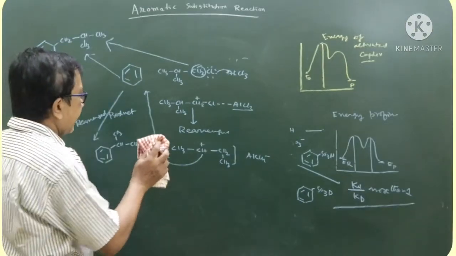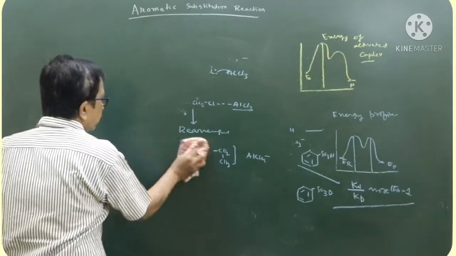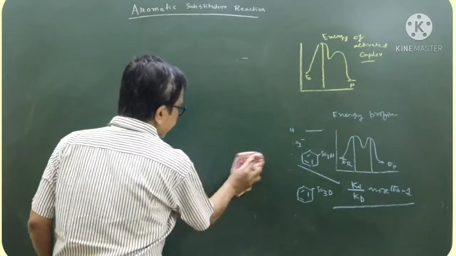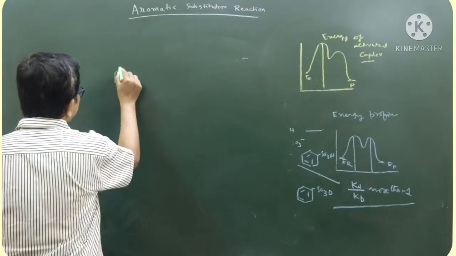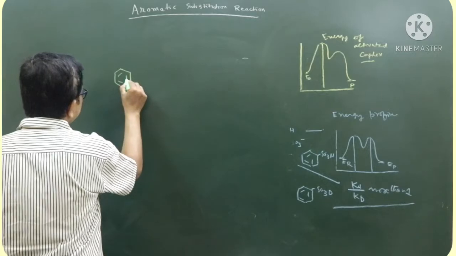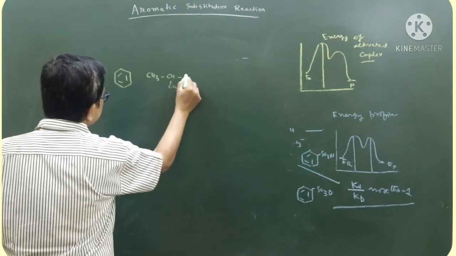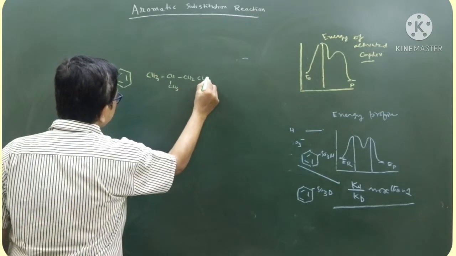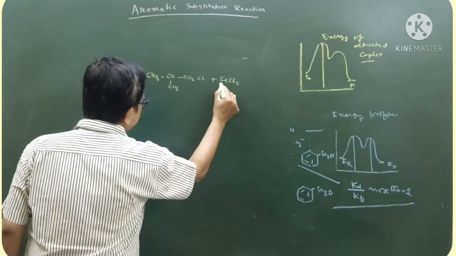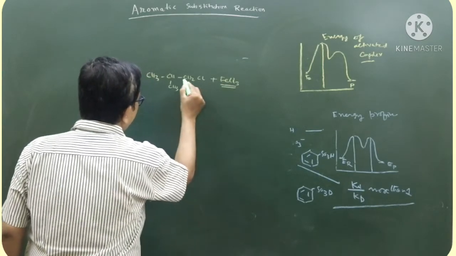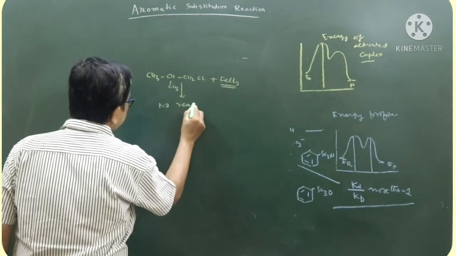Now, when the alkylation is carried out with this Lewis acid, suppose I have taken CH3 CH CH3 CH2Cl with FeCl3. FeCl3 is a weak Lewis acid, so there is no rearrangement of this alkyl halide.